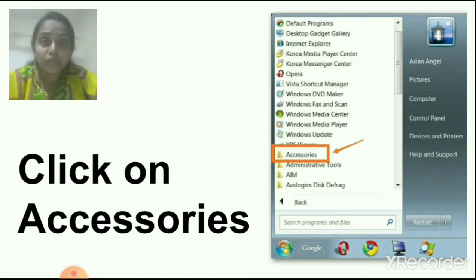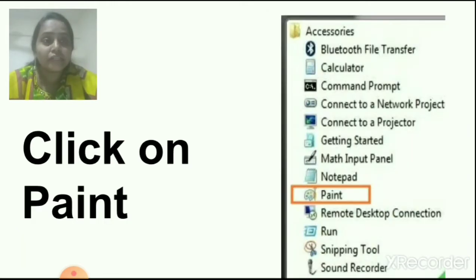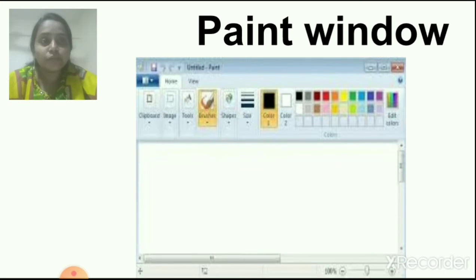Okay, when you click on this accessories folder, it will open. In that folder you will get this whole list. In this you can see there is a paint. Can you see the paint is written over there? I have highlighted it in the orange box. Okay, click on that paint. Then you will get a paint window on the screen, like this.